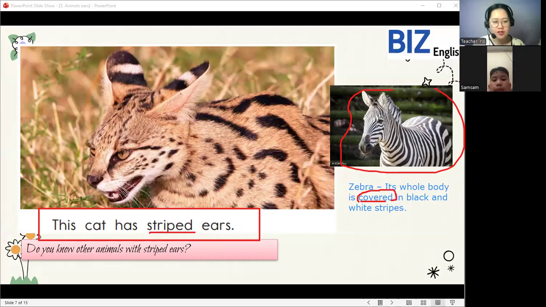Yes, covered and stripes. Very good. So the zebra has black and white stripes, and in its ears, it is also black and white stripes. So like this cat, this is a wild cat, it has striped ears. So these are examples of animals that have striped ears.